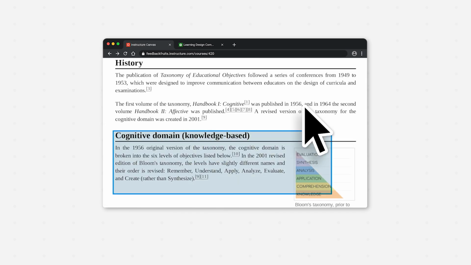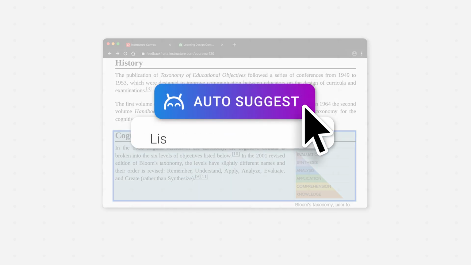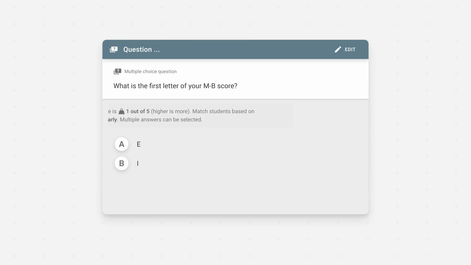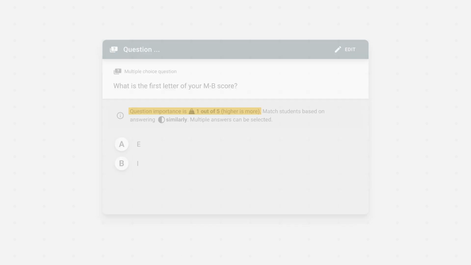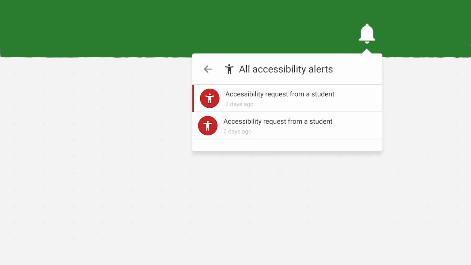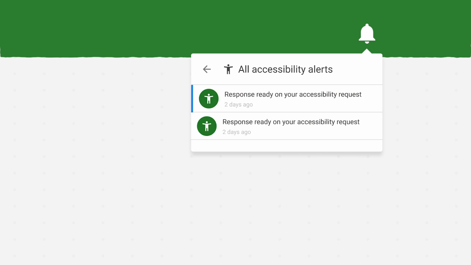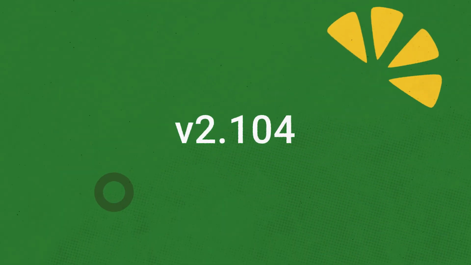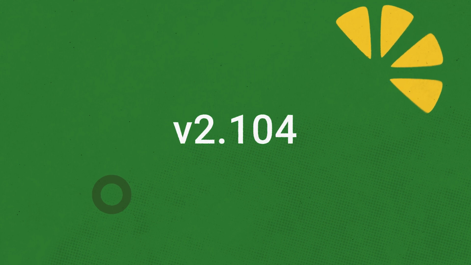With AI-powered suggestions for your study materials, new features in group formation, and even more media accessibility enhancements. Let's see what's new in version 2.104 of FeedbackFruits.